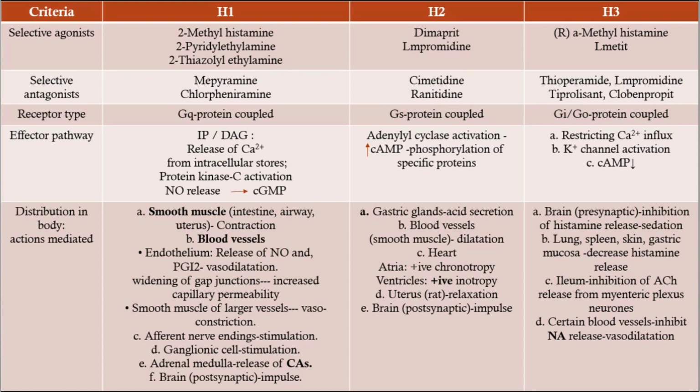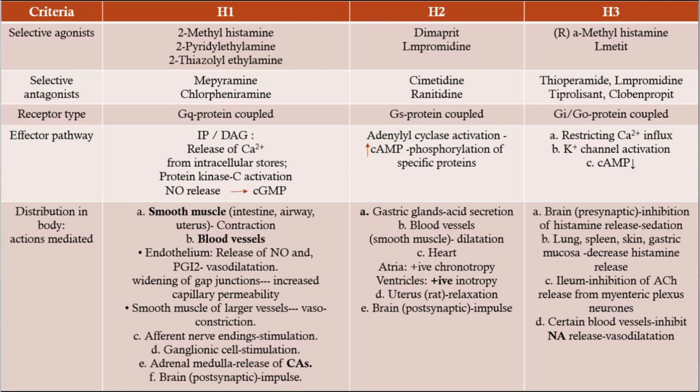Right? Distribution in body and action mediated. So smooth muscle. Whenever there is release of histamine, and this histamine binds on the H1 receptor present on intestine, airway or uterus, it will cause contraction. As in asthma, what happens? Or as in allergic reaction, what happens? There is release of histamine, and this histamine binds on the H1 receptor present on airway, and it will cause contraction of airway.